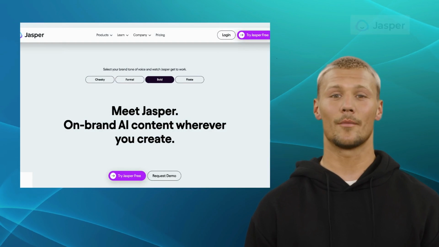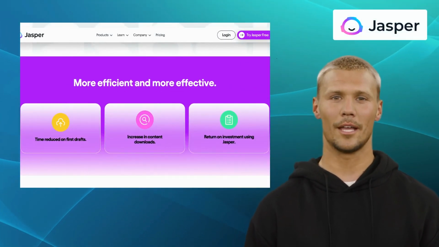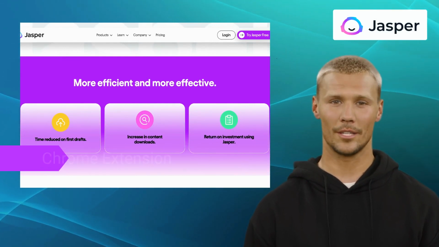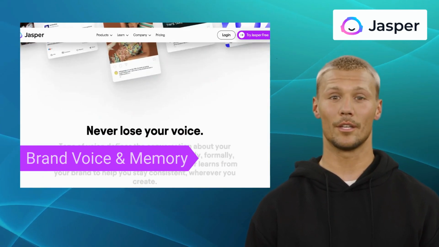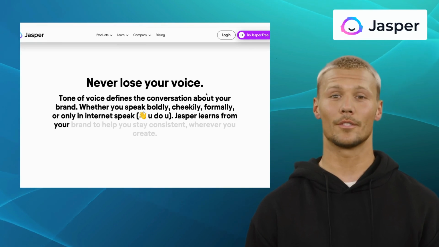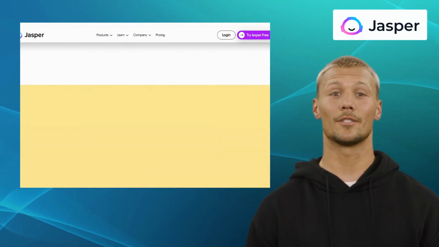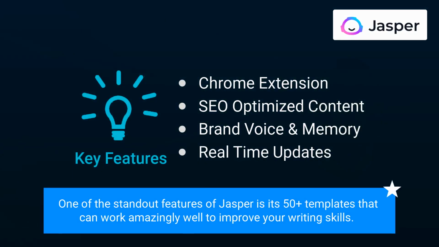Next up, we have Jasper Ai. Jasper is designed to assist and serve you in your copywriting endeavors as your creative writing companion. It offers features like Chrome extension, SEO optimized content, brand voice and memory, and real-time updates. Whether you need assistance with blog posts, social media content, or even writing code snippets, Jasper has got you covered. One of the standout features of Jasper is its 50 templates that can work amazingly well to improve your writing skills.